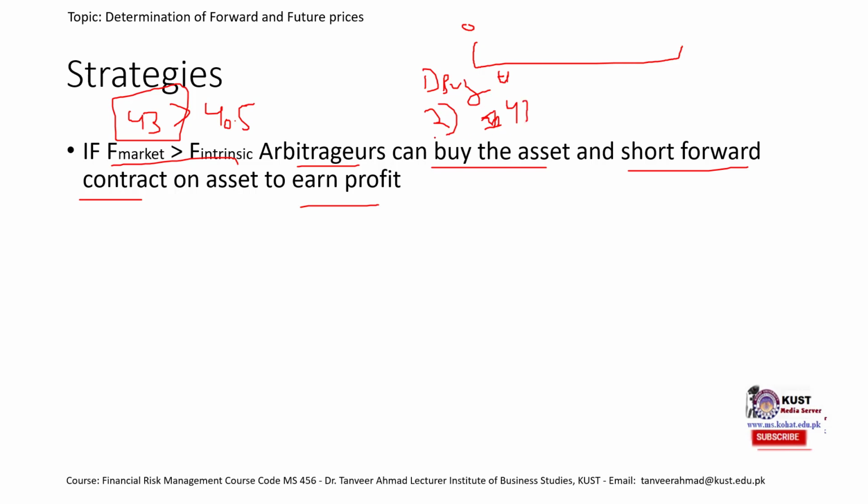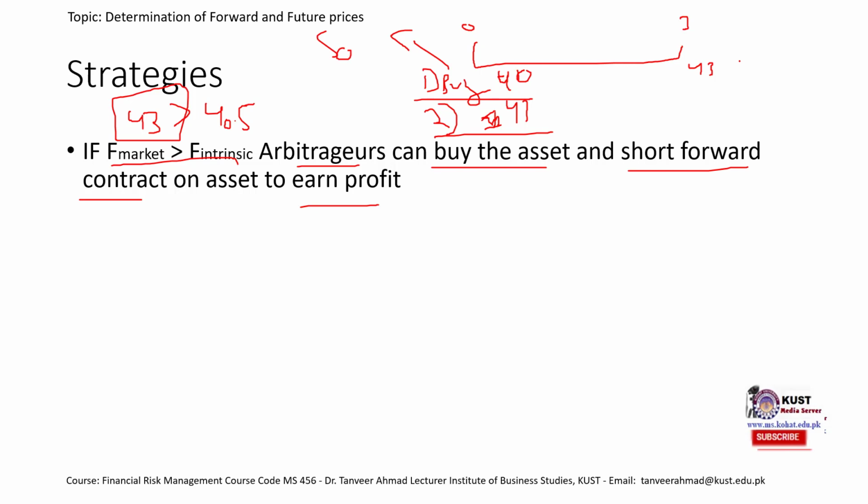So we make an agreement today, we buy the asset today. What would happen after 3 months? This contract would expire in 3 months. This contract would mature. We would sell that asset at 43, the one that we bought at, sorry, it would not be 41, it would be 40, because remember we just said that the spot price was 40.